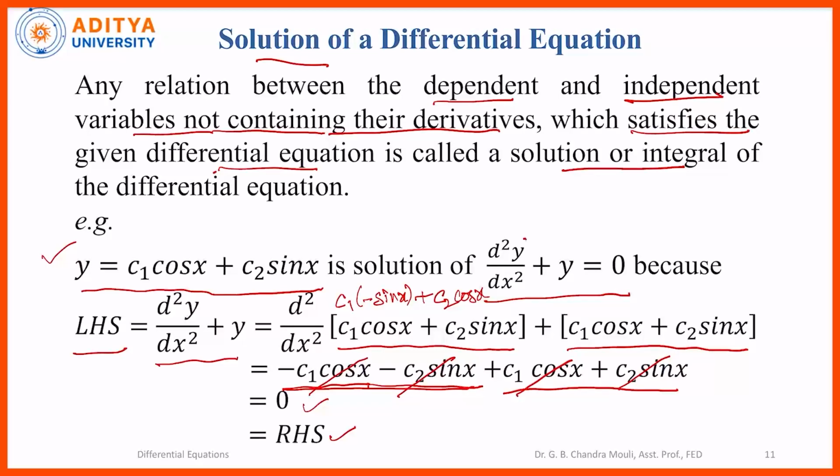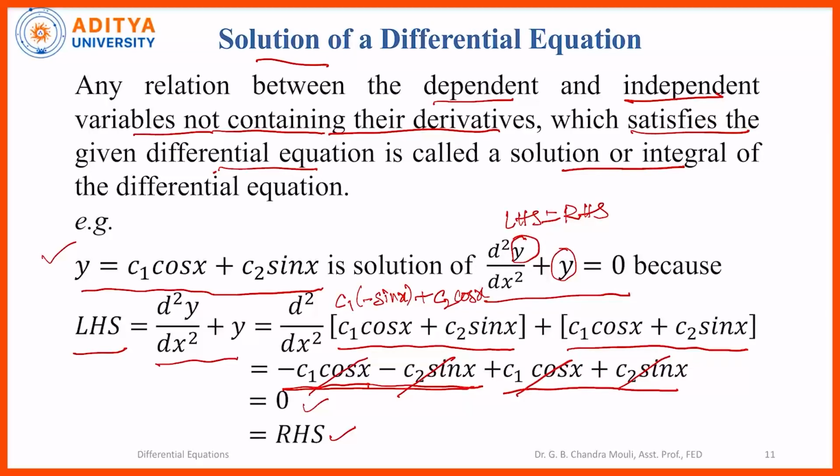So, when you substitute y is equal to c1 cos x plus c2 sin x in the differential equation, we get left hand side is equal to right hand side. So, y is equal to c1 cos x plus c2 sin x satisfies the equation, and so it is the solution of the differential equation.